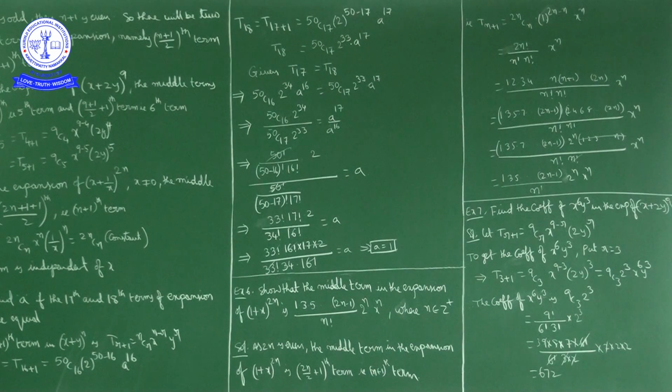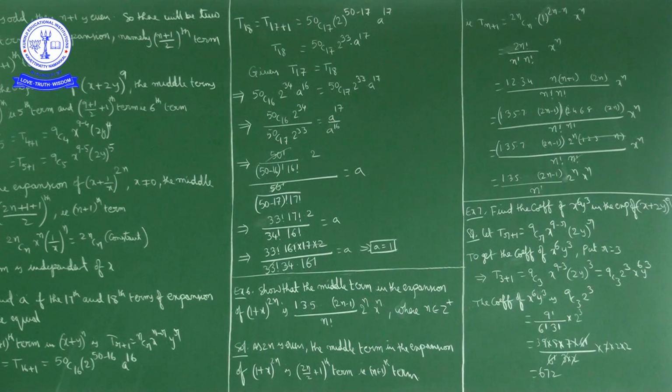Okay, next question. Example 6. Show that the middle term in the expansion of (1 plus x) power 2n is 1 into 3 into 5 and so on up to 2n minus 1, into 2 power n upon n factorial, into x power n. We have to show that.